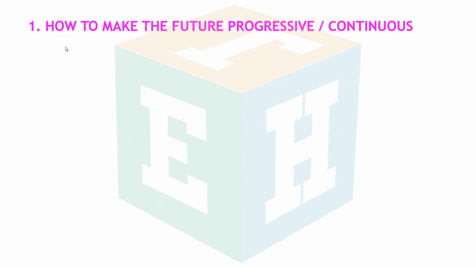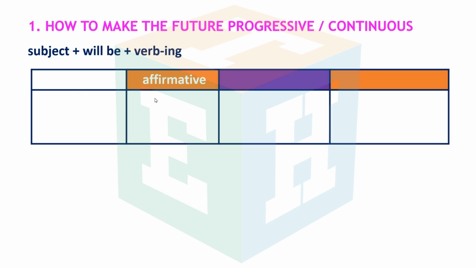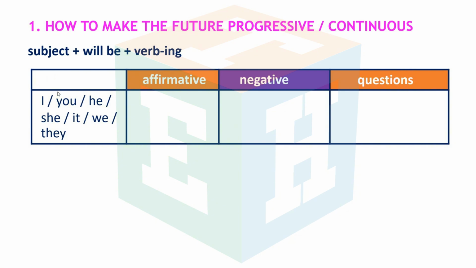Number 1. How to make the future progressive / continuous. This is the structure. Subject plus will be plus verb ing. Subjects here: I, you, he, she, it, we, they.